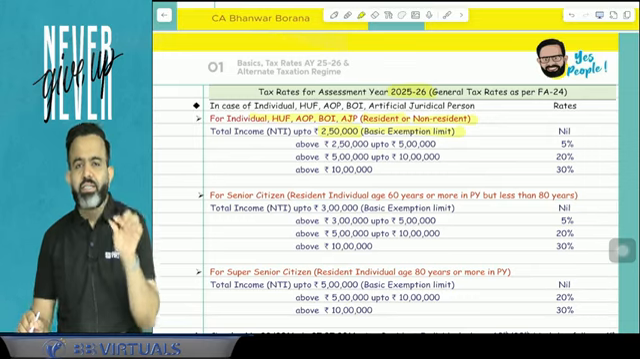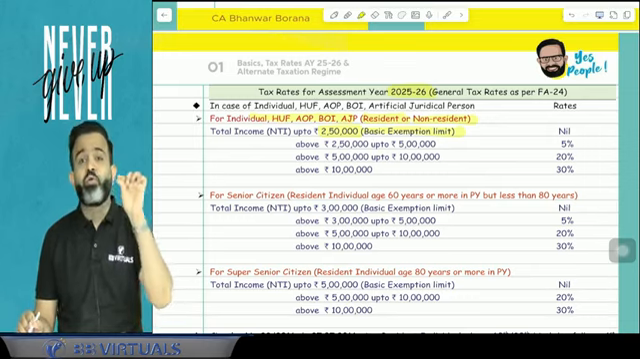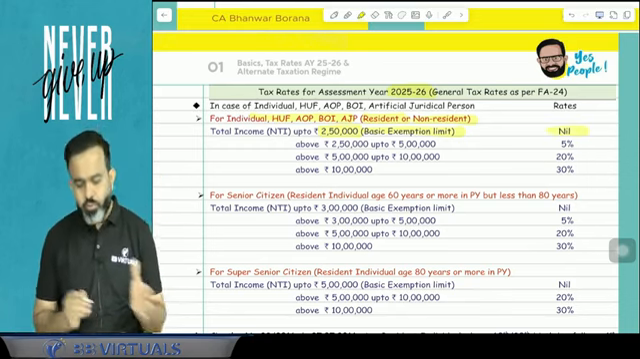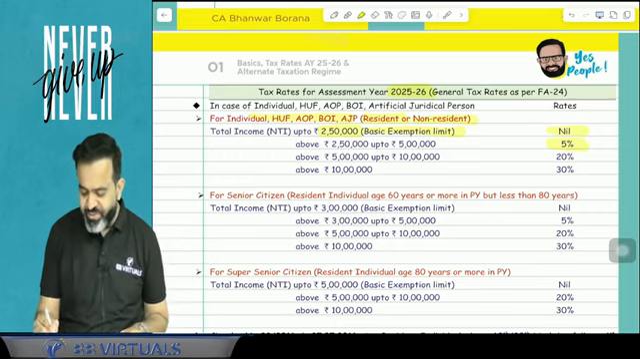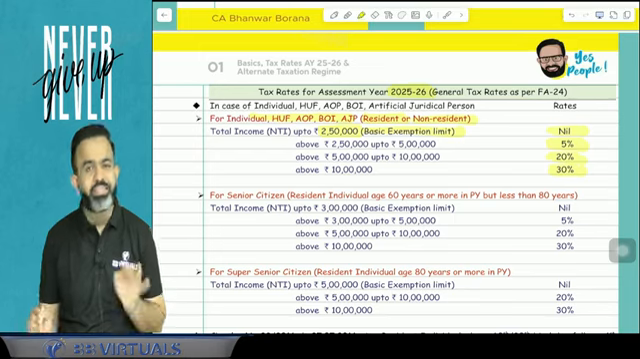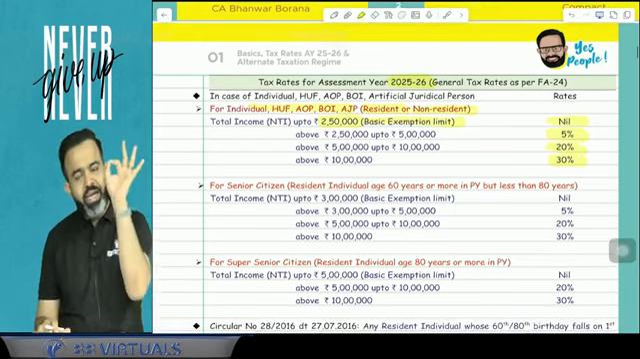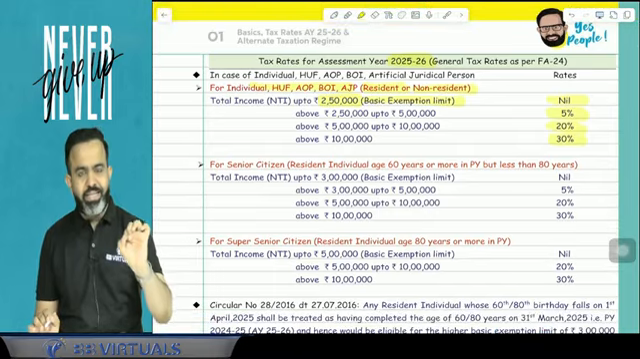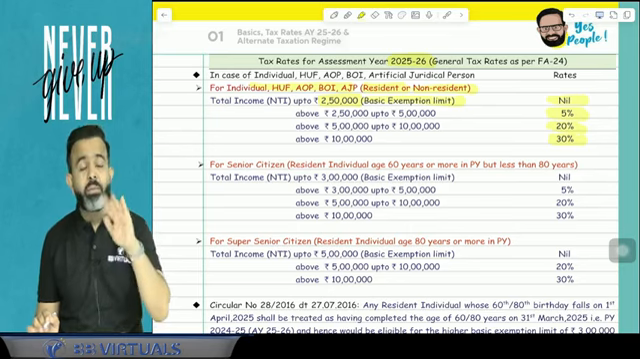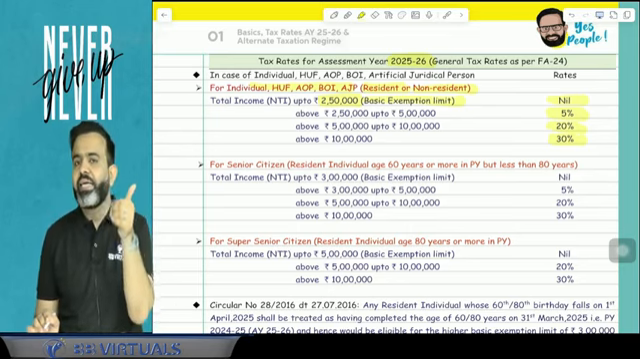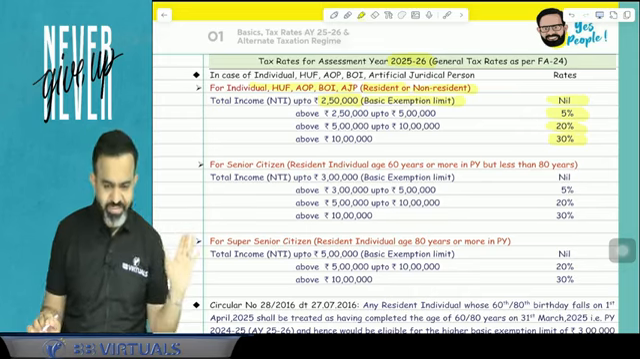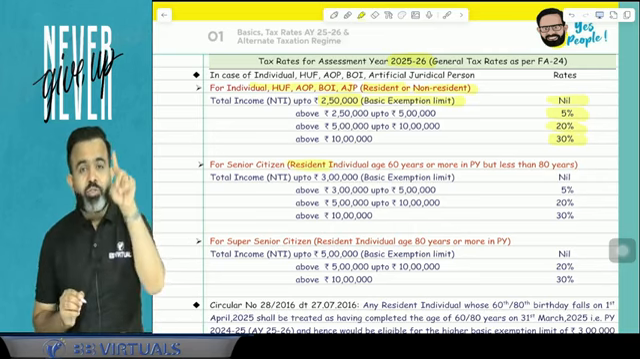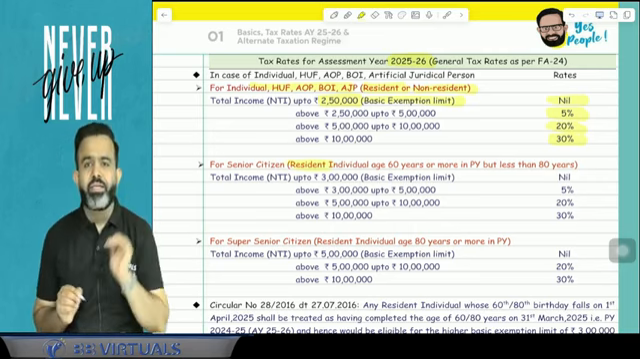In the law, it is written as the maximum amount which is not chargeable to tax. That is your basic exemption. So up to 2,50,000 there is no tax. 2.5 lakh to 5 lakh, 5%; 5 lakh to 10 lakh, 20%; more than 10 lakh, 30%. But if there is an individual who is a senior citizen, meaning a person who completed the age of 60 years or more in the previous year, that individual should be a resident. Only a resident individual can be a senior citizen.